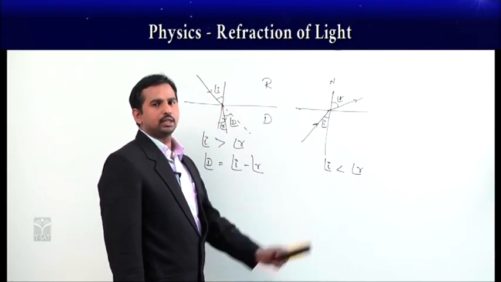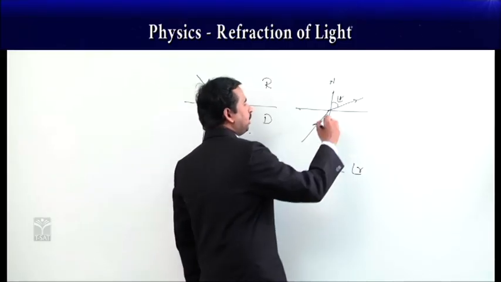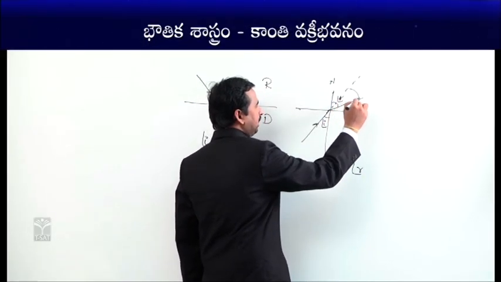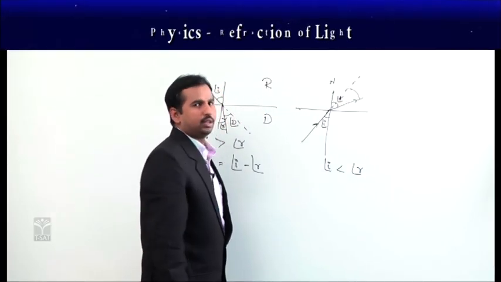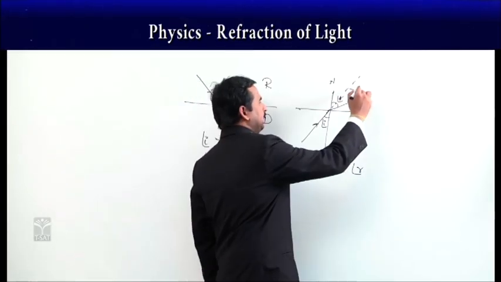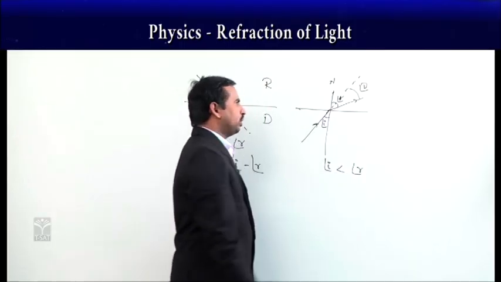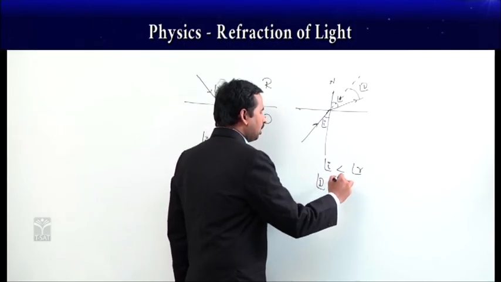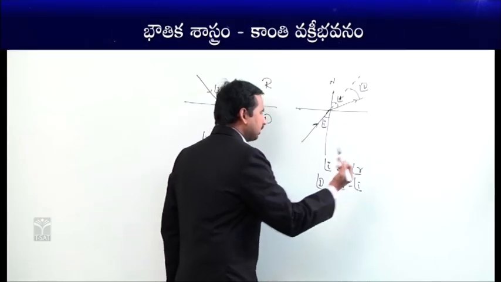Then in the case of angle of deviation, the original path of the light ray is the incident ray, and how much the light ray is deviating from its original path, this we call as angle of deviation. Here angle of deviation becomes r minus i like this.